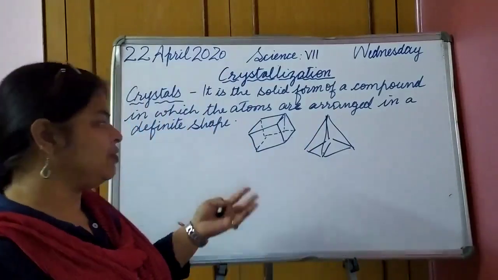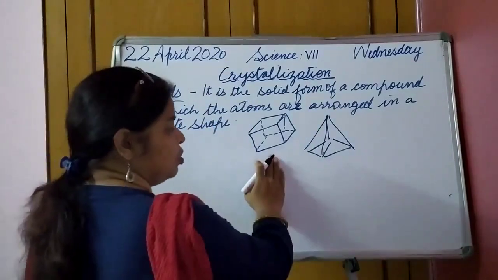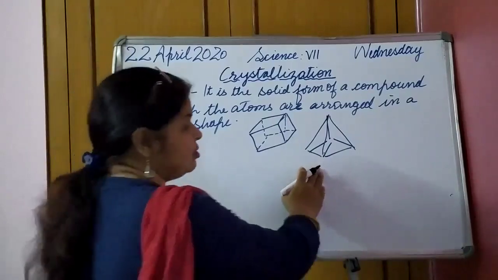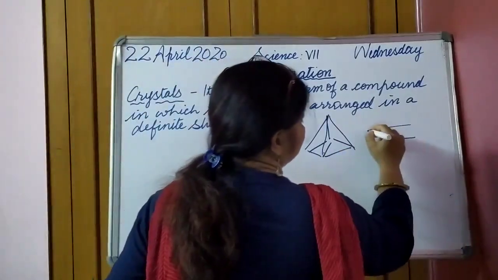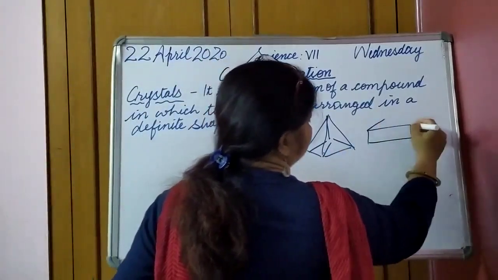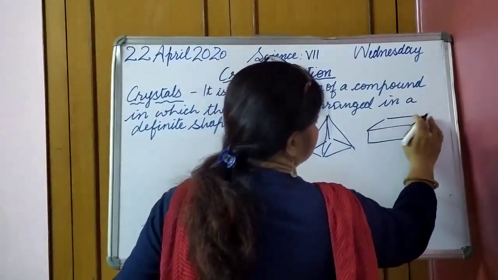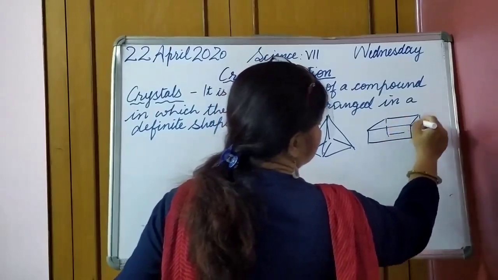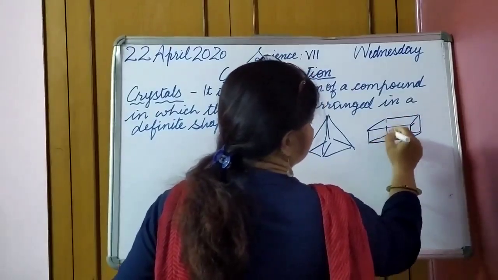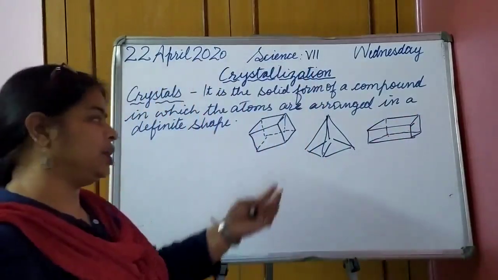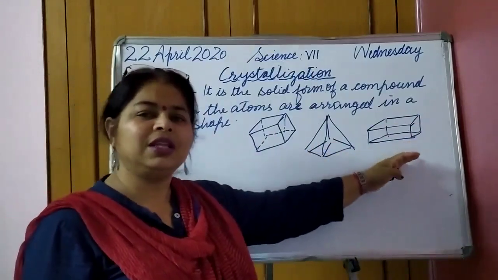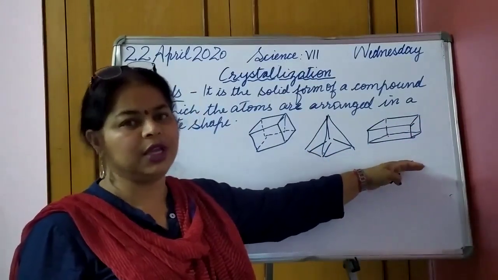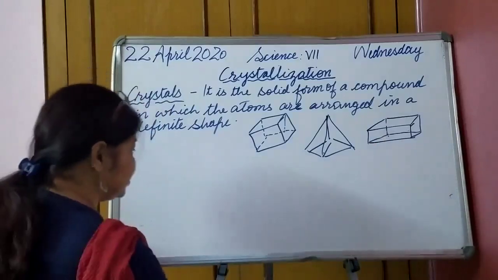Okay, so this is cuboidal, this is tetrahedral, then it can be cubical, in the form of a rectangle, a 3D shape of a rectangle. So this is also the shape of a crystal. So these are the different shapes of the crystals. Okay. So what is crystallization now?